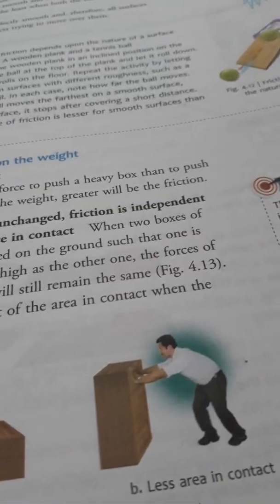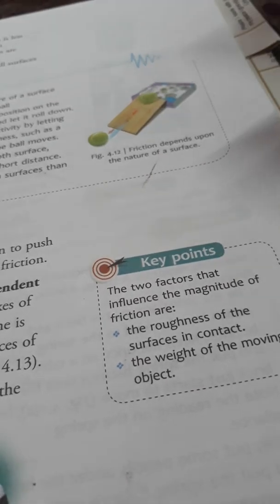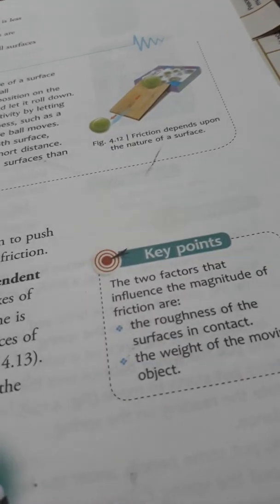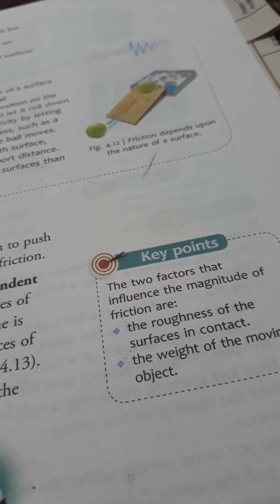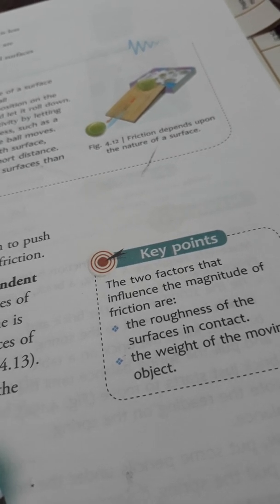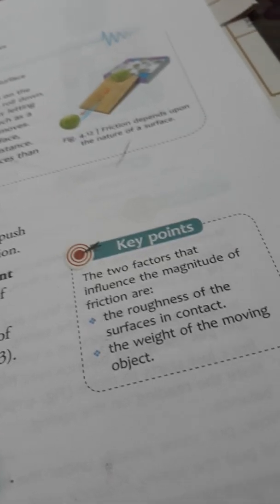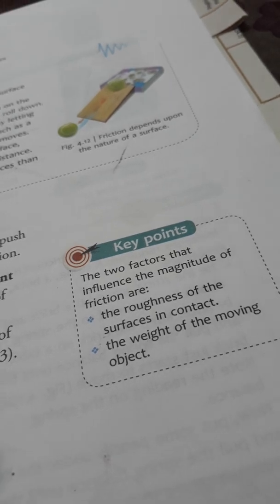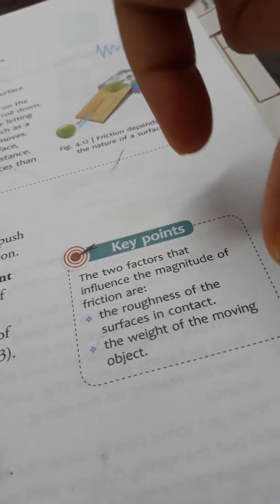And you see here, what is the key concept of these two pages? The two factors that influence the magnitude of friction are the roughness of the surface in contact and the weight of the moving object. So this information is very, very important.